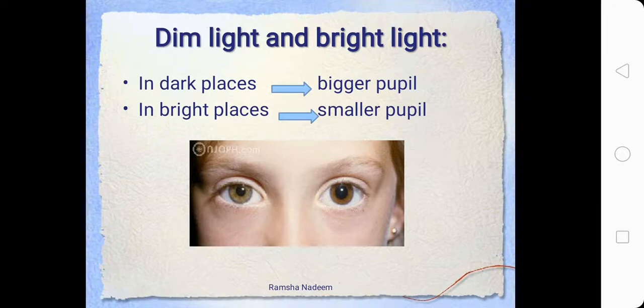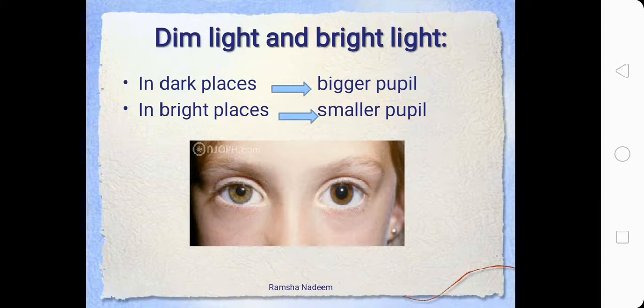Now what does this tell us? If we go outside into bright sunshine, have you ever noticed that the sunshine irritates our eyes? We try to close our eyes. When we close our eyes, the size of our pupil also decreases, as in this picture, so that less light enters our eye because the light is too much.